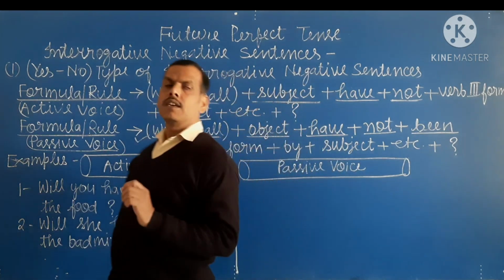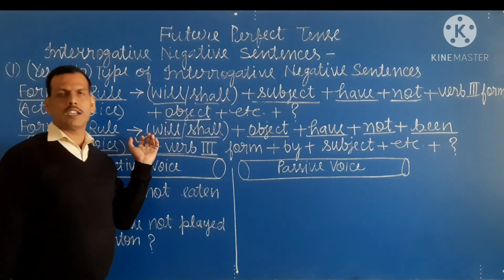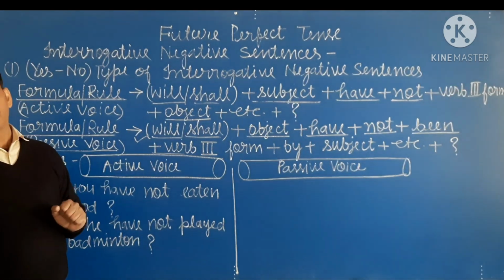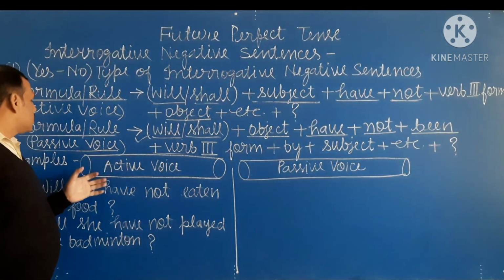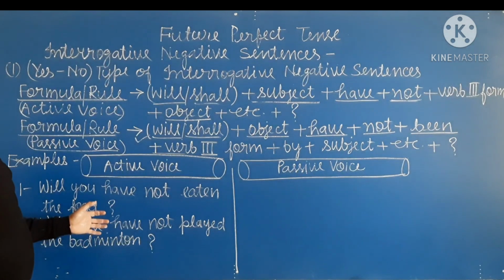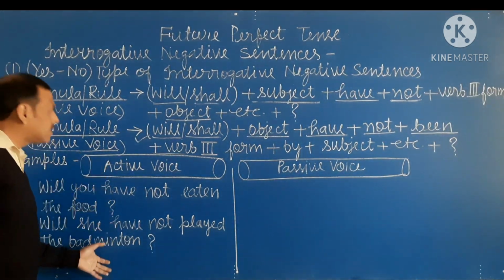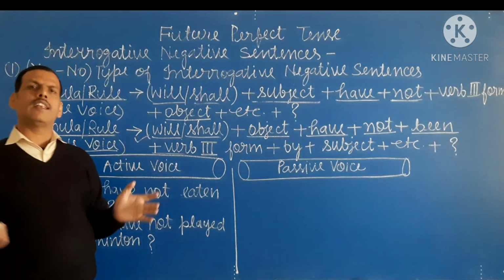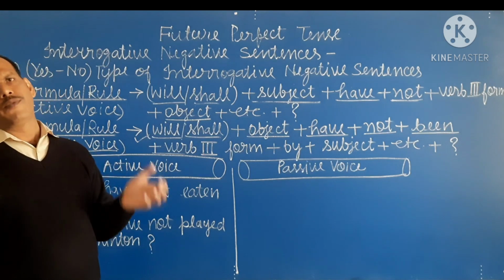So student, this is the formation of passive verbs of interrogative negative sentence. Okay, now here are some examples. When you see the example, these formula and rules become very clear and very easy for you.